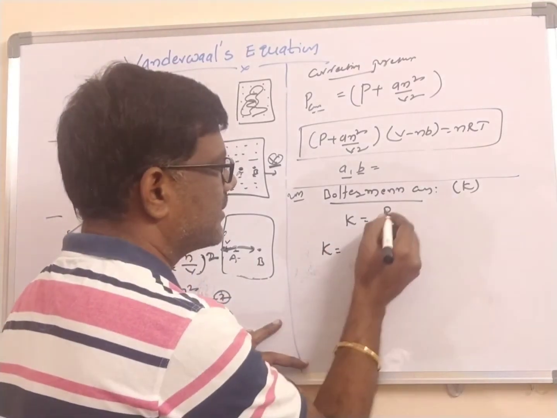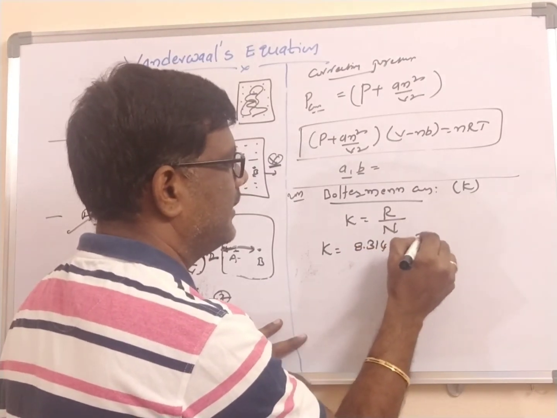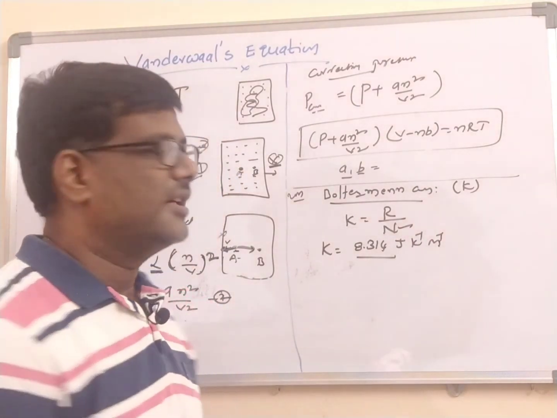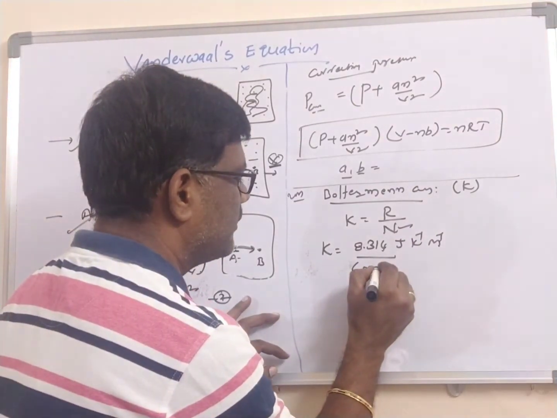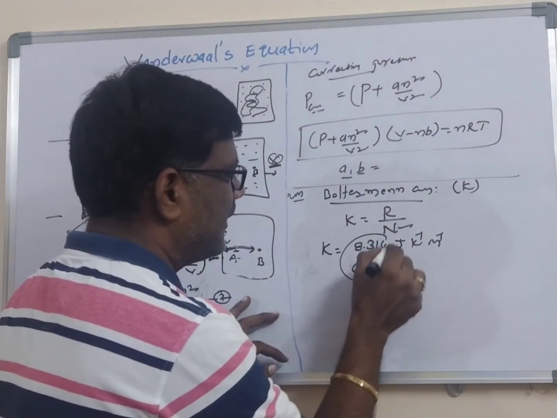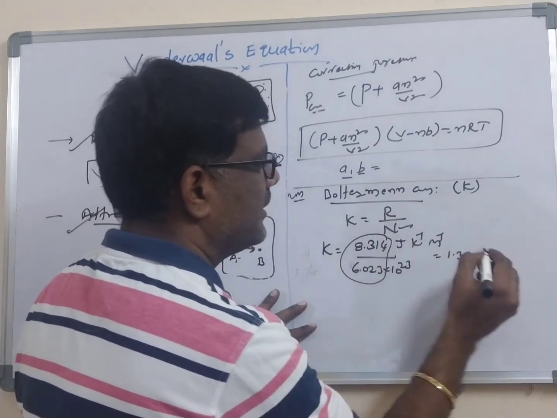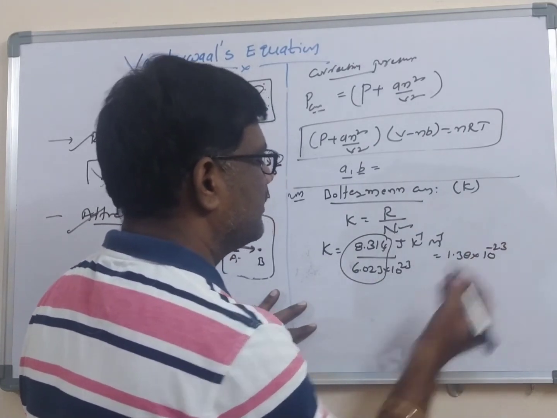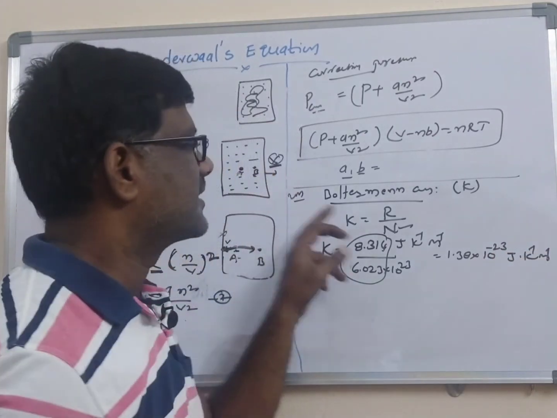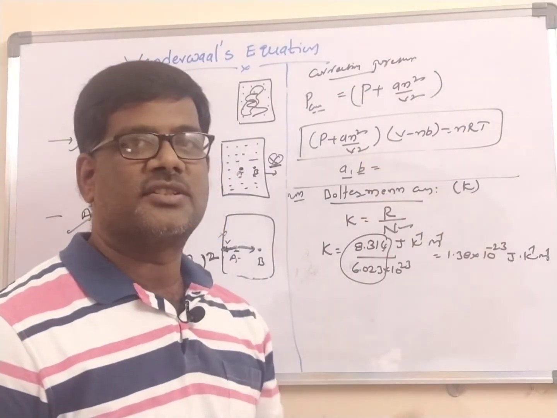Here I will take the values. R value is 8.314 joules per Kelvin per mole divided by the Avogadro number, which equals 6.023 into 10 to the power of 23 molecules. This entire value will be equal to 1.38, and the 10 to the power of 23 comes as 10 to the power of minus 23 joules per Kelvin per mole. The Boltzmann constant value in joules, if you observe, is 1.38 into 10 to the power of minus 23.